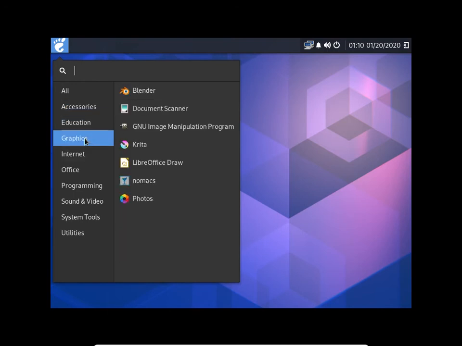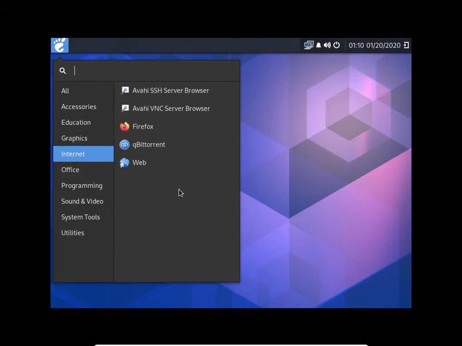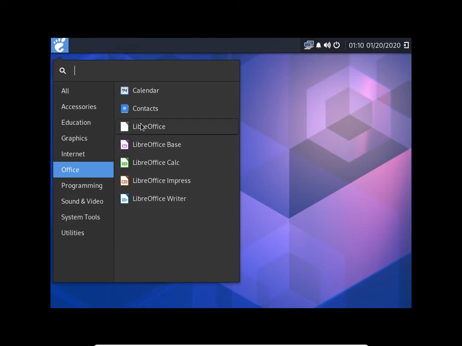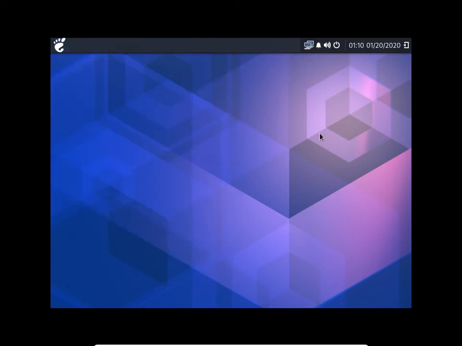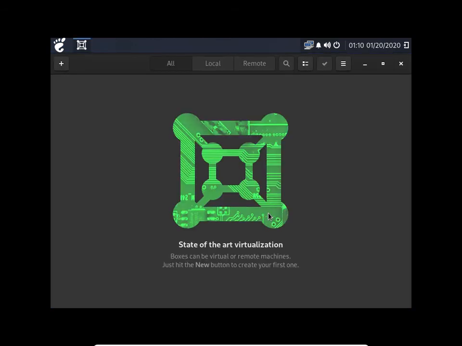LibreMath. Under graphics, we already got Blender, GIMP, Krita, and the built-in Photos that came with Gnome. There's internet. We got Firefox, BitTorrent that I asked for, the Avahi server browser, and VNC. Under Office, we got the full suite of LibreOffice. Programming, we got Boxes. Gnome Boxes comes by default. They're pretty neat.